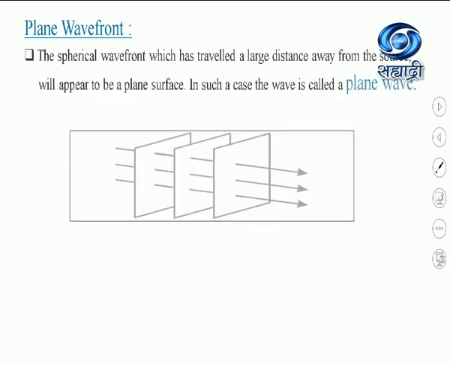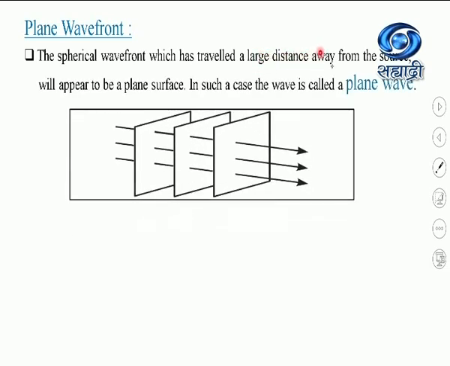Now, if this spherical wavefront has traveled a very large distance away from the source, then the part of the spherical wavefront appears to be a plane surface, and in such a case the wave is called a plane wave, or the wavefront is called a plane wavefront.